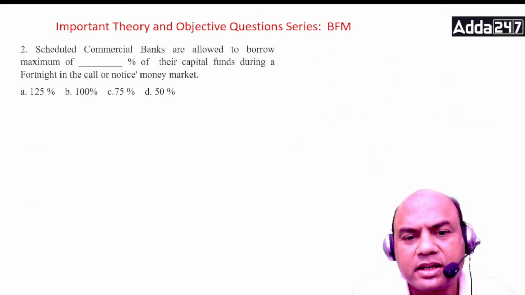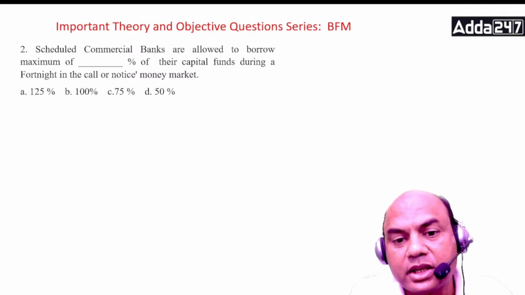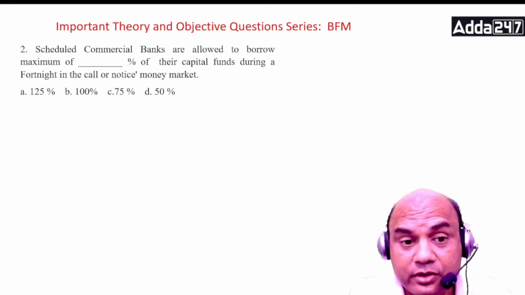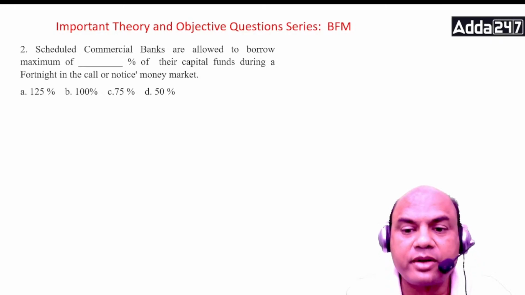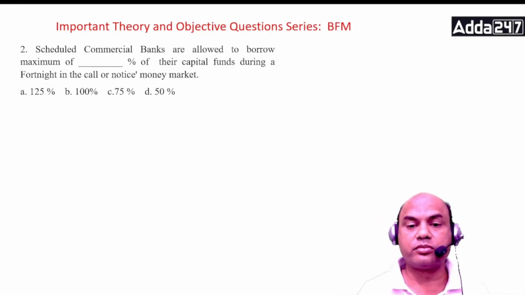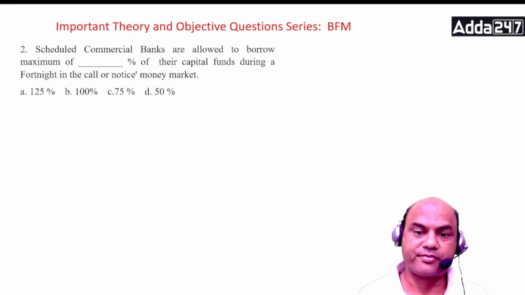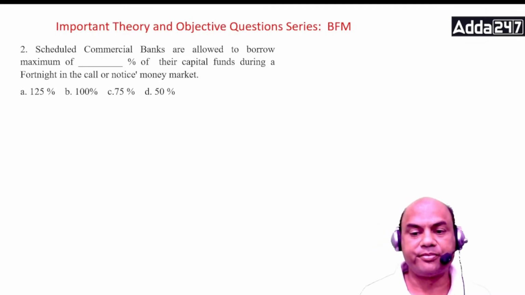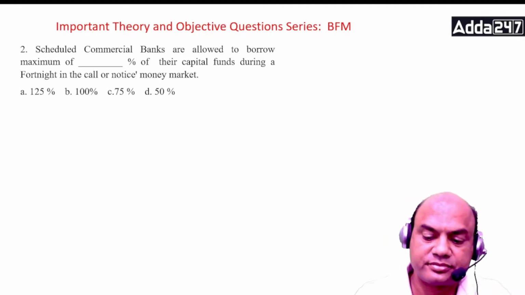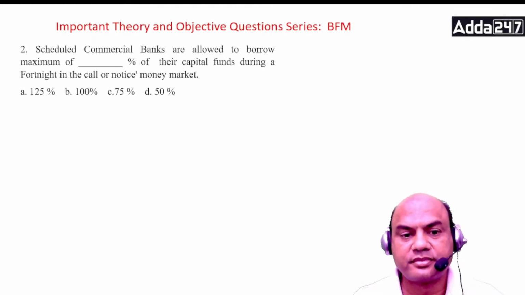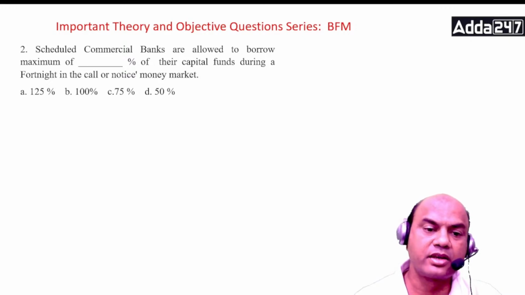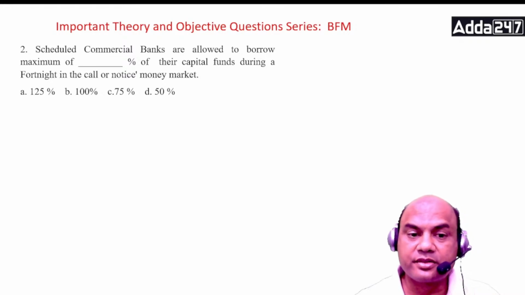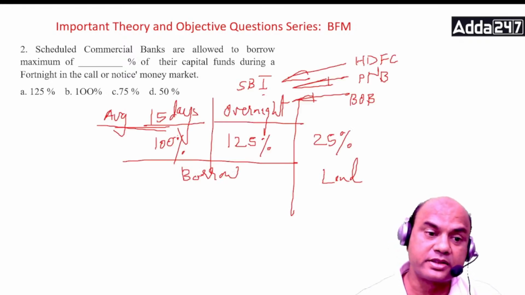Scheduled commercial banks are allowed to borrow a maximum of what percent of the capital funds during the fortnight in call or notice money market? Difficult one. Very difficult one. Scheduled commercial banks are allowed to borrow how much? Look at this: 125, 100, 75 or 50. Think of it. The answer is about borrowing. You're borrowing over here.